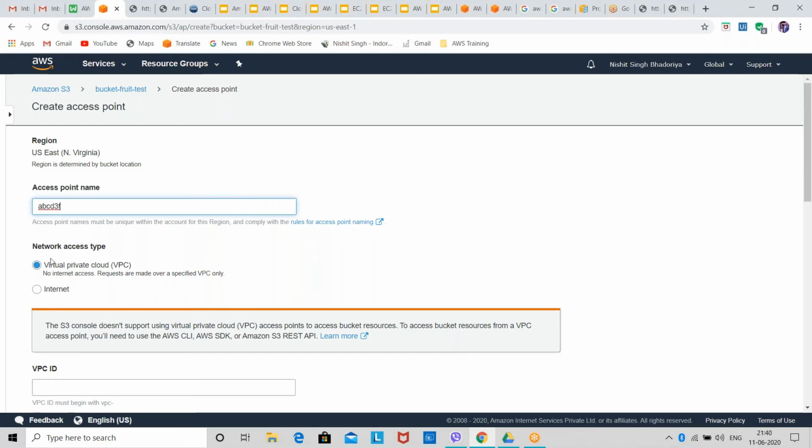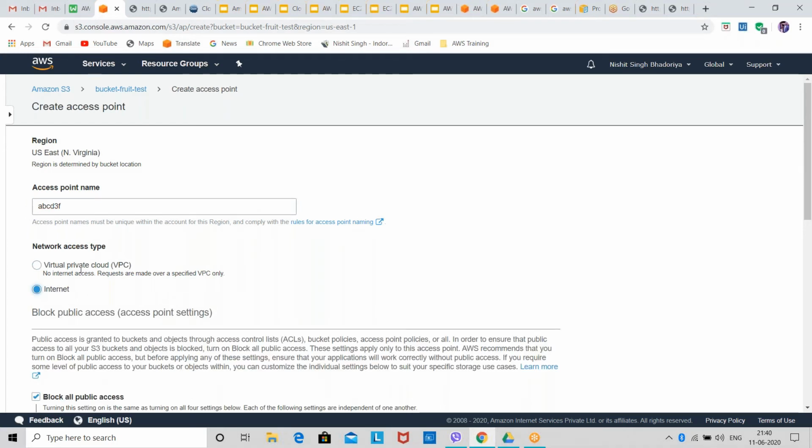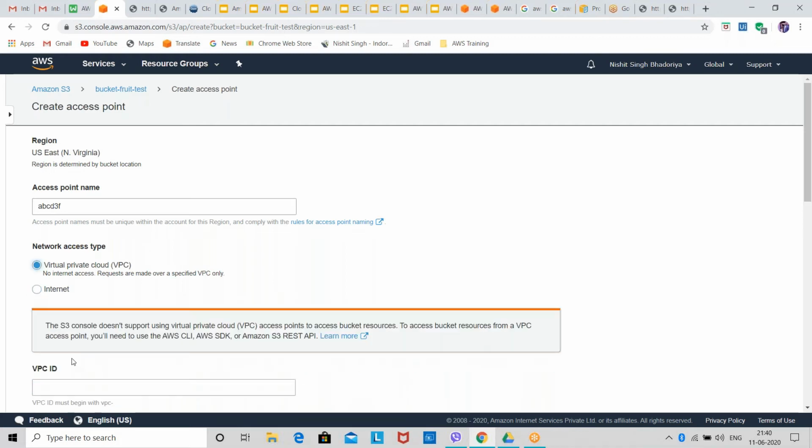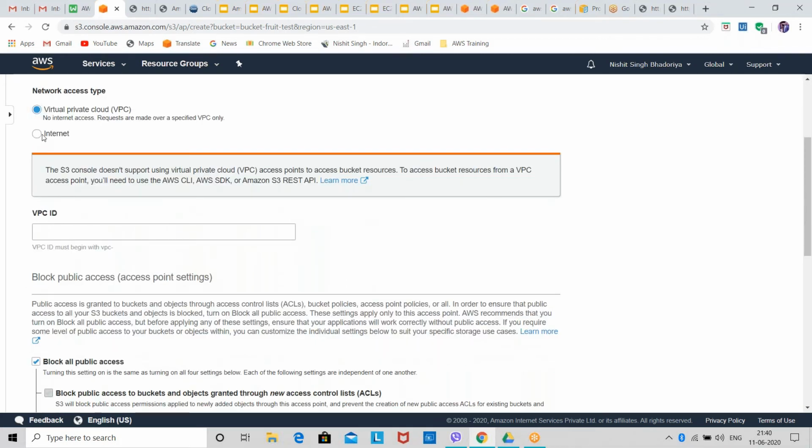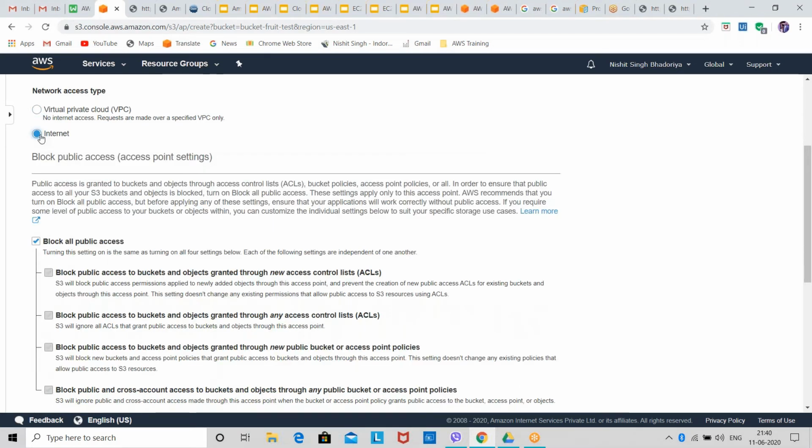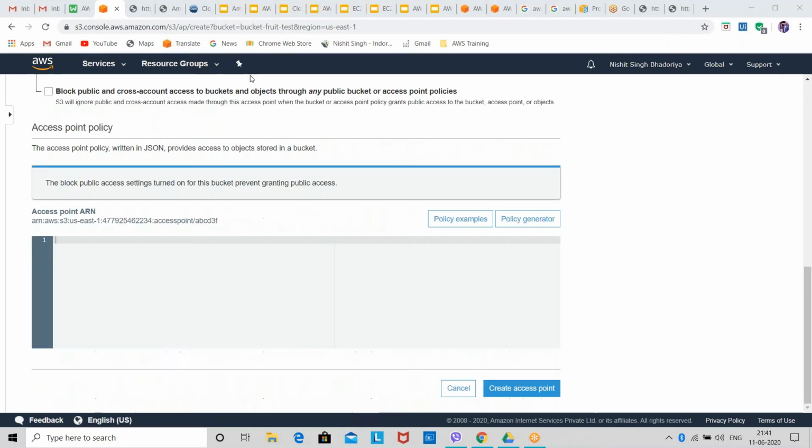Then we need to select the network access type, like whether I want to give it through VPC or through the internet. If I select internet, it will not ask me anything. But if I select VPC, it will ask me to give the VPC ID. If I'm giving it to the client, I'll give it through internet, not through VPC ID. Then I'll remove the block on public access, because if I block public access, how will the third party client be able to access my bucket? Then we can directly create the access point.